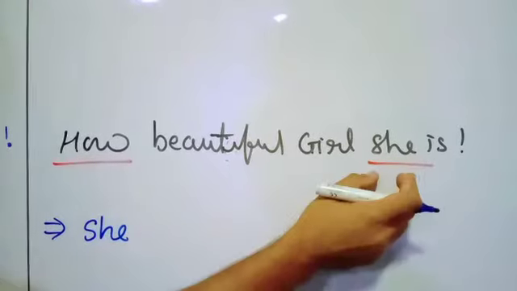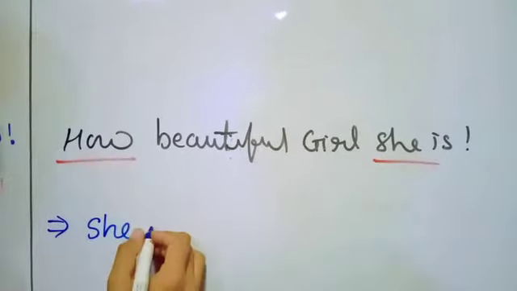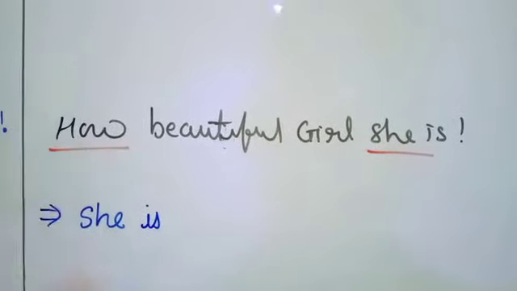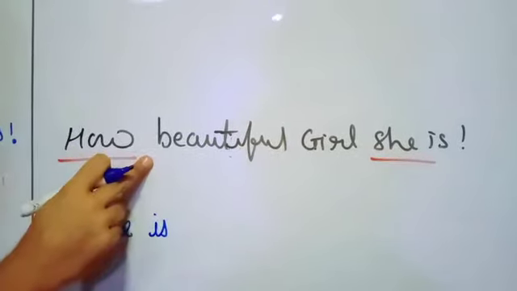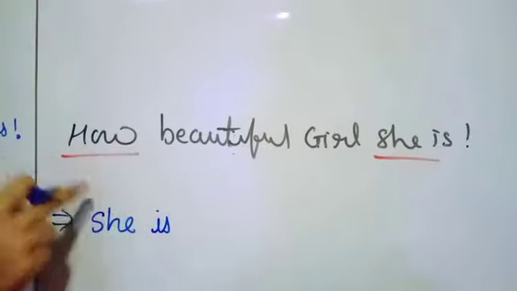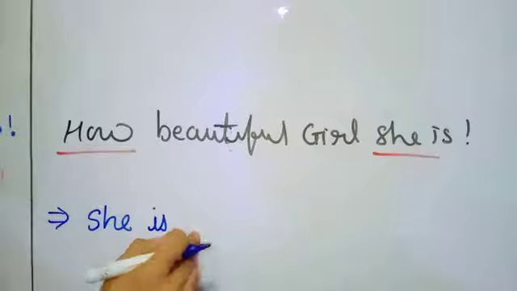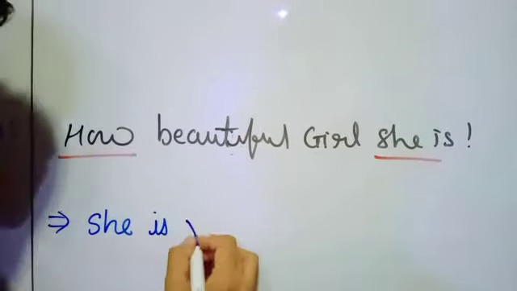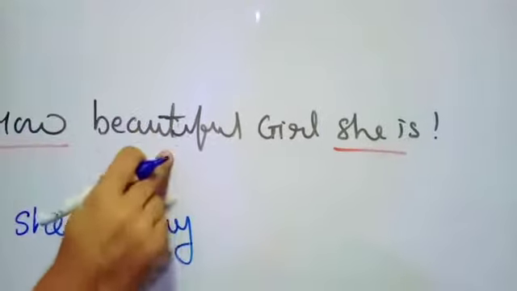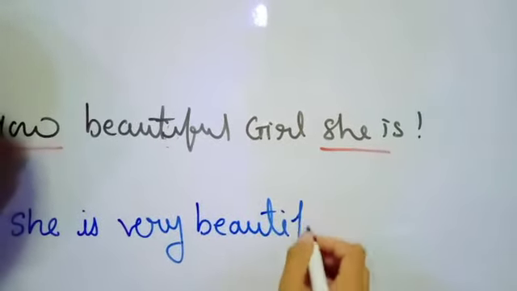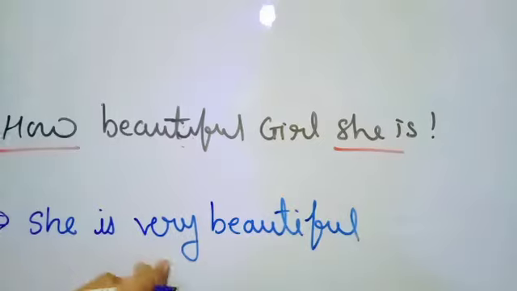She. Along with the subject we have to use the same helping verb, she is. Then here we have the how, remove that. Here we don't have a or an. If we have a or an in the sentence, we have to use that, or use directly very. She is very, then adjective, beautiful. She is very beautiful.